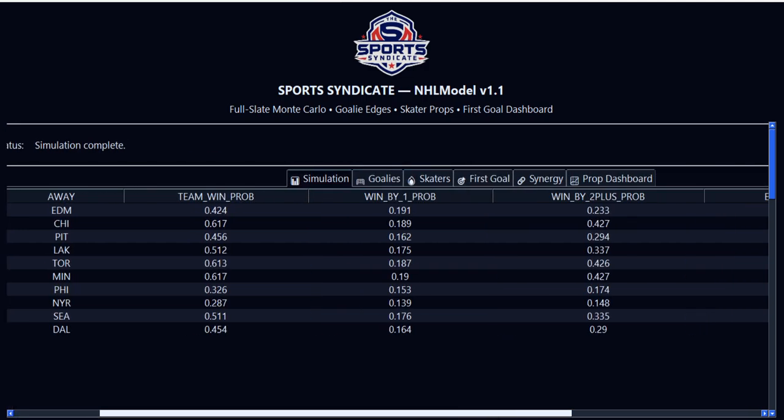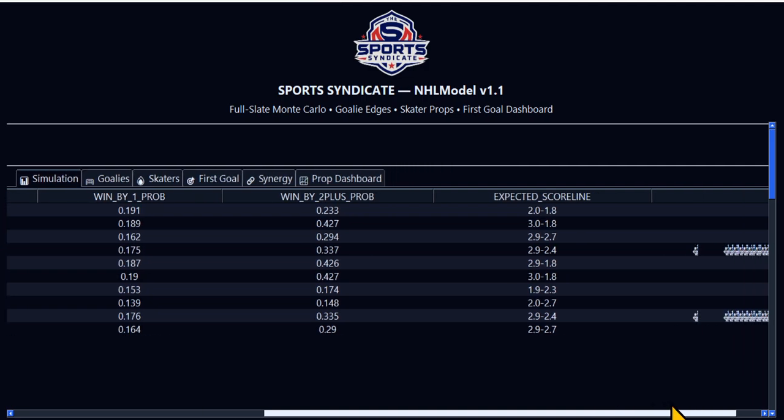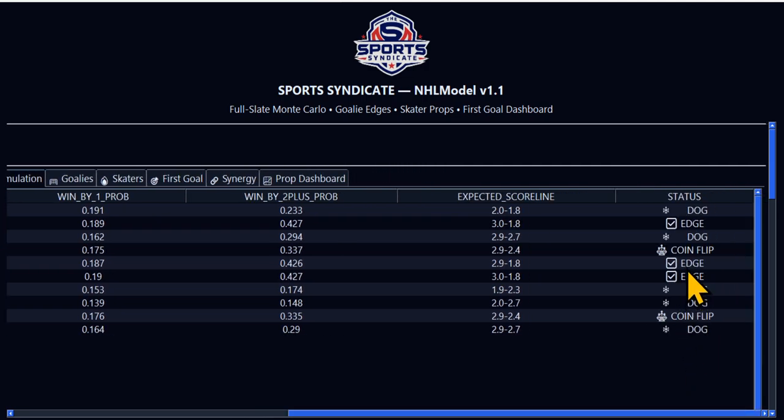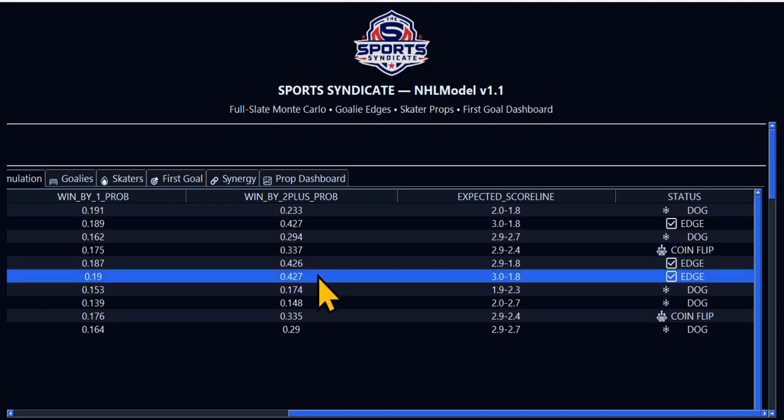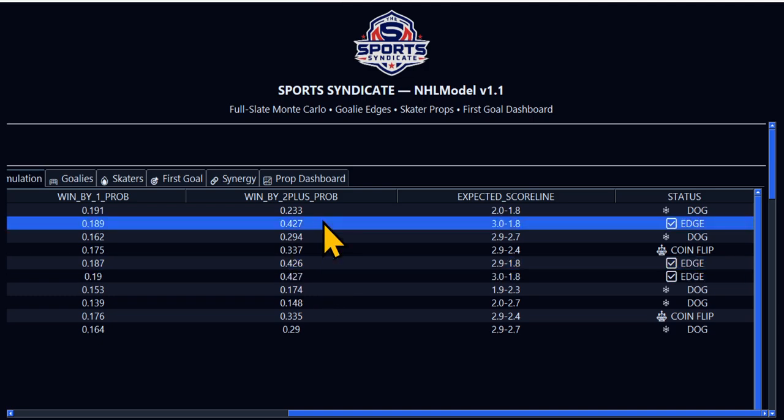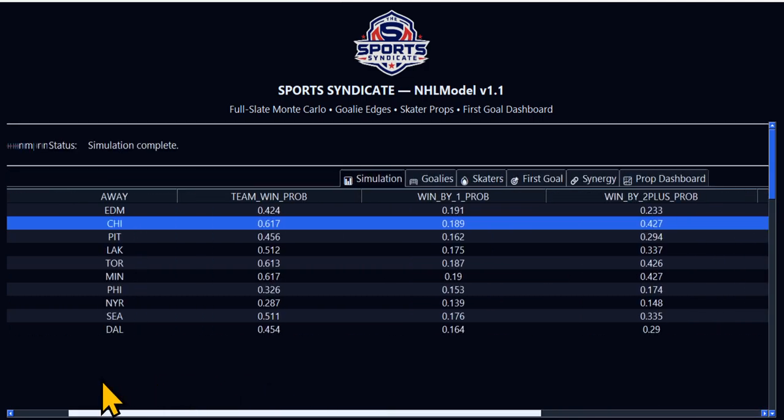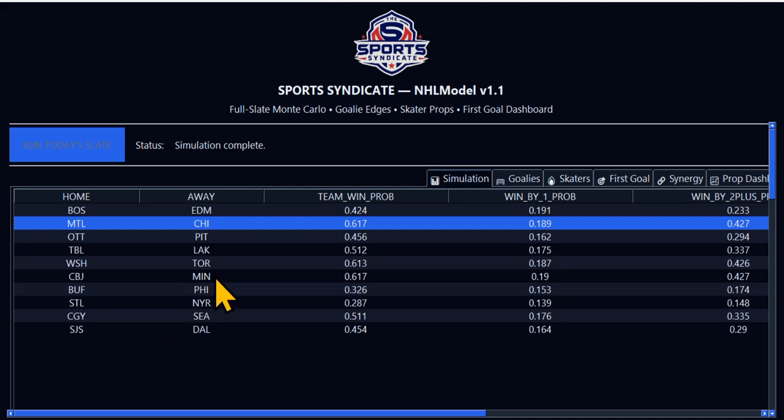Going down to the right, this is where you're going to see the edges. So here's the edge for those teams. It definitely identifies those teams are suspected to win by 2, which is a great market. Once we dial this in, these are 2 high percentage chances, all 3 of these, to win by 2 and also to win outright. So we'll see how that flows. I'm not saying I'm playing those plays, but those are some definite plays to look at.